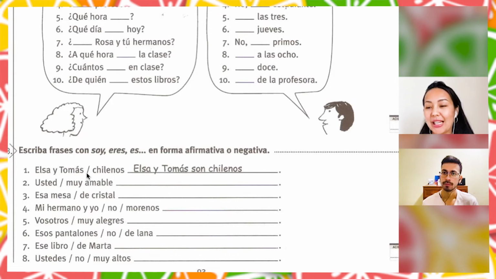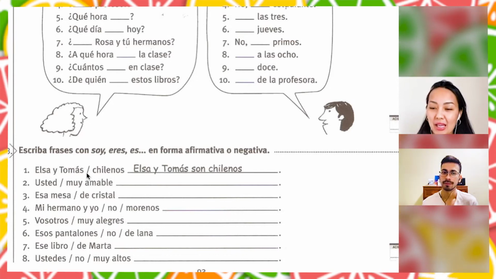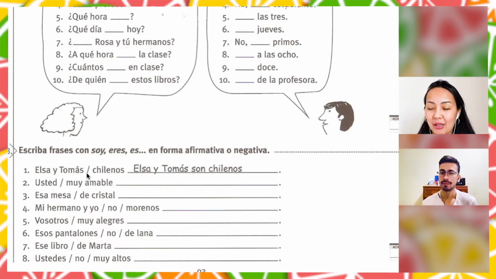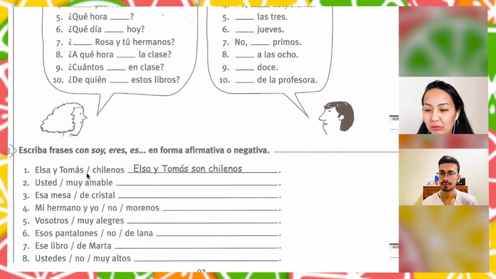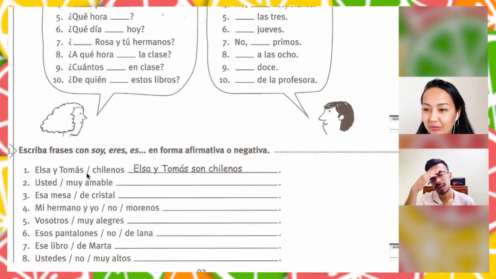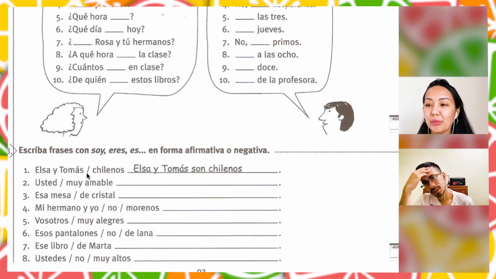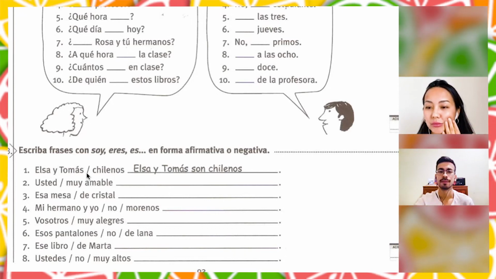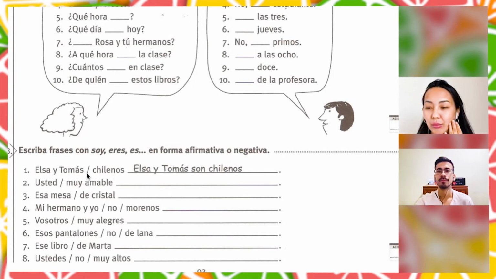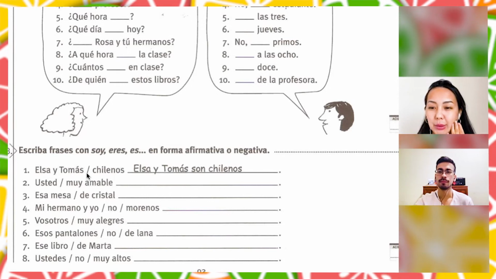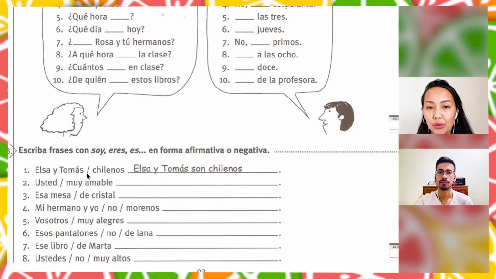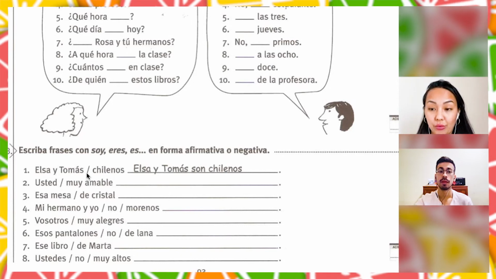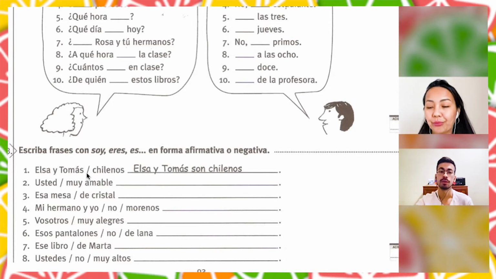Okay, my brother and I are not dark. Not dark. It's like brunettes. So my brother and I are not brunettes, and we say here somos because we are using yo. Mi hermano y yo. Yes, somos.